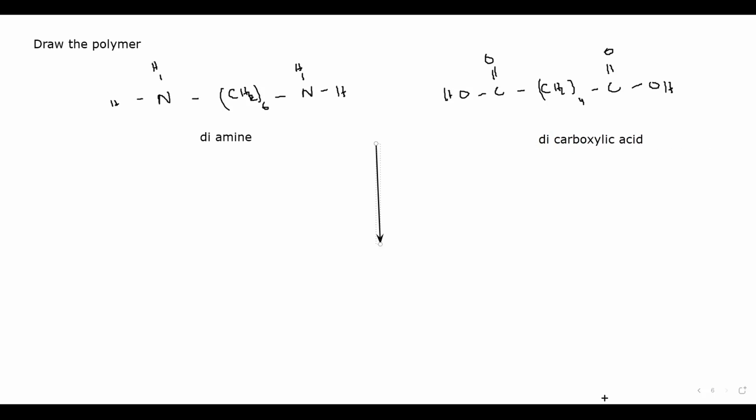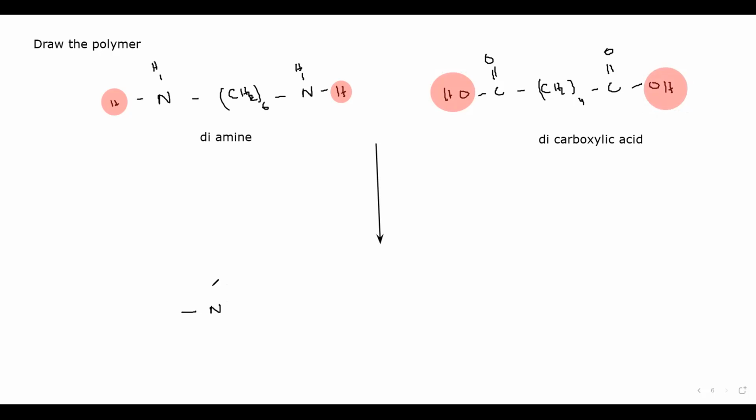Now to form nylon, what do you do? Just remove hydrogen. Nylon plus water will be the final product. So you will remove hydrogen from amine and remove OH from carboxylic, both sides, and just complete the structure or draw the same structure without H and OH.